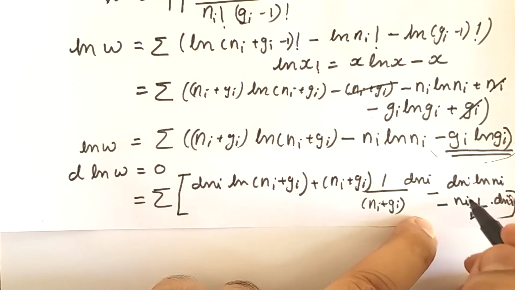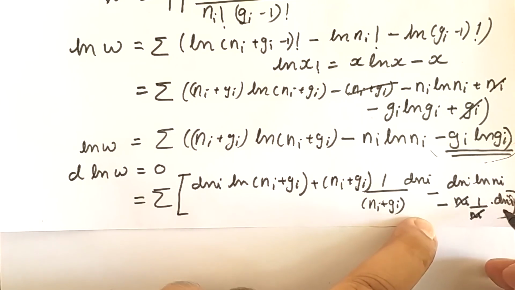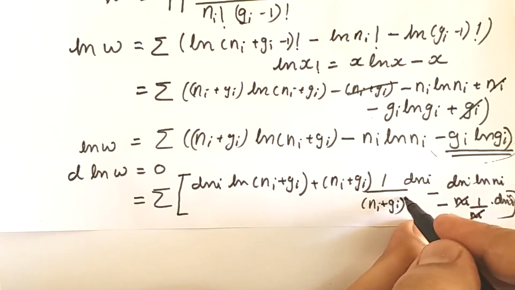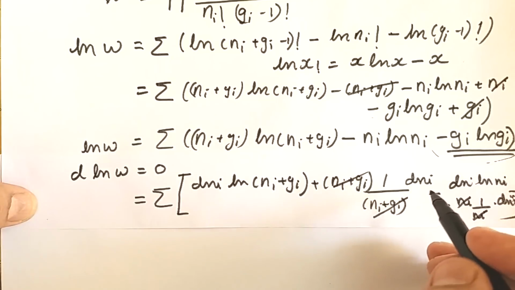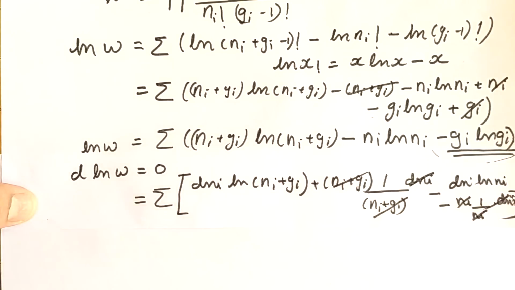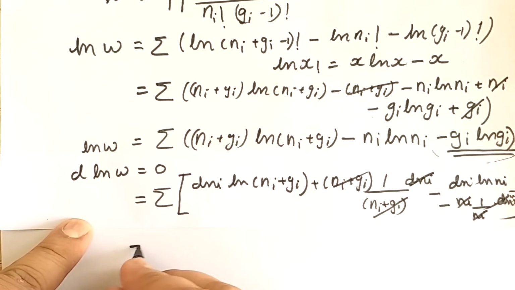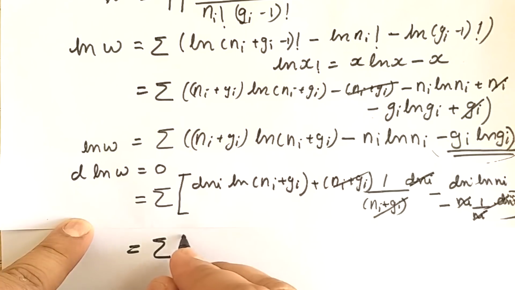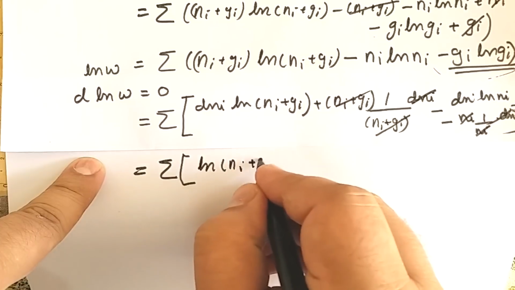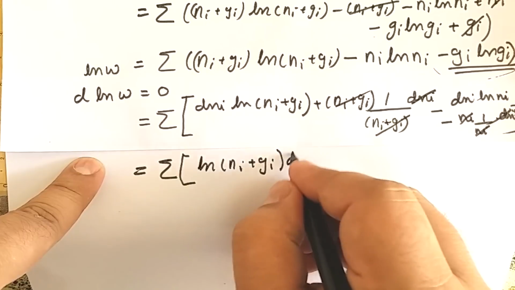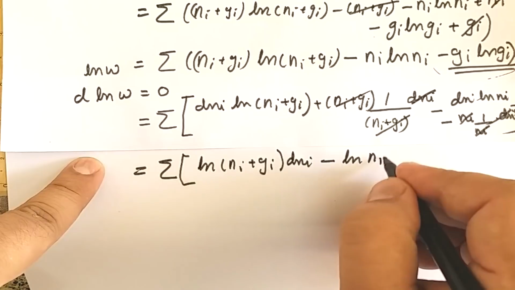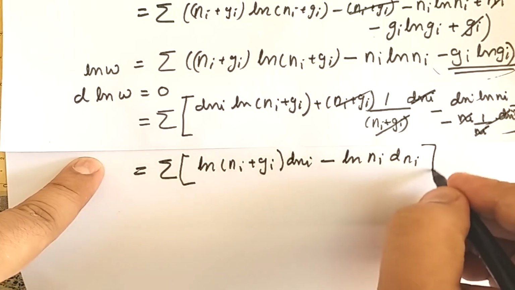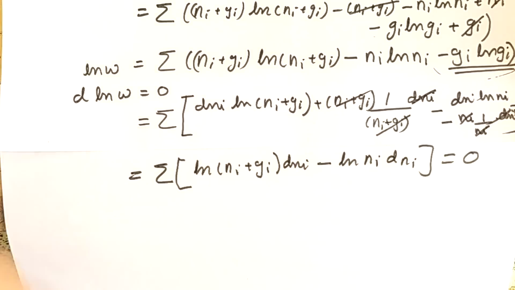So again over here both these terms will cancel out. We will have minus dNi, and both these terms will cancel out, and we will have plus dNi. So plus dNi minus dNi will cancel out, and hence we will have the term summation of ln (Ni plus Gi) dNi minus ln Ni dNi, and that is equal to 0.